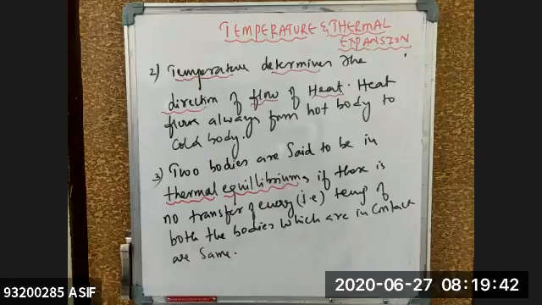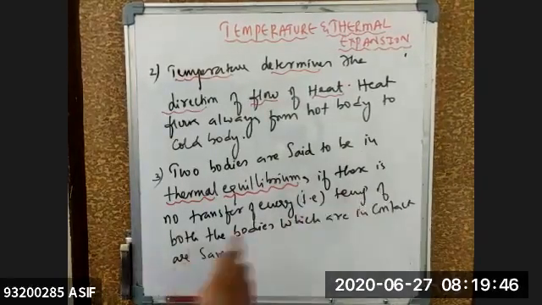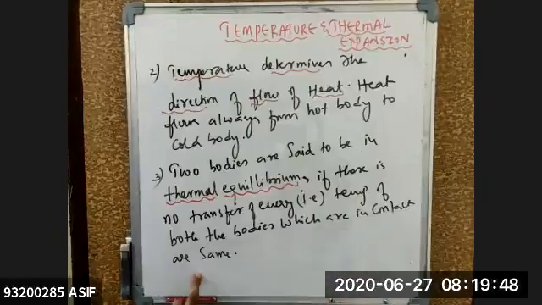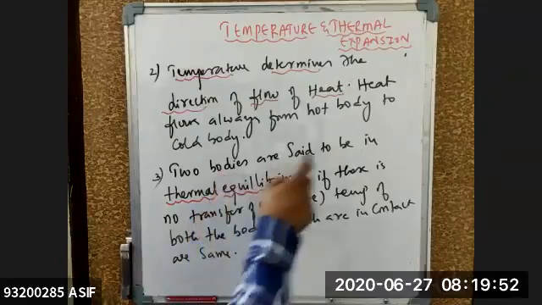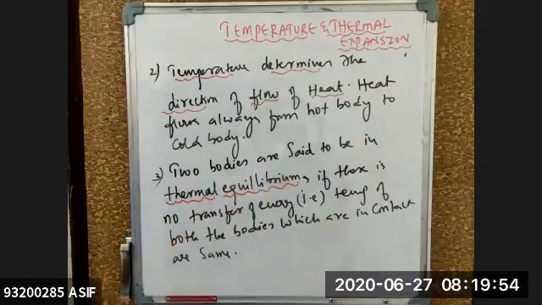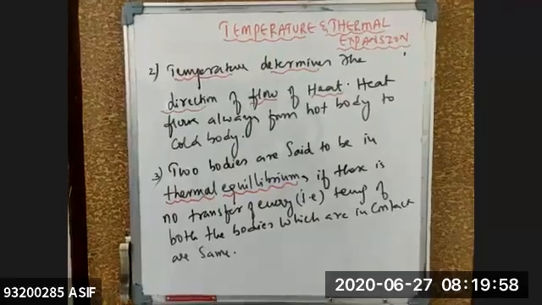When there is no transfer of the energy, the temperature of both the bodies which are in contact are the same. If the temperature of both the bodies are the same, then those bodies are said to be in thermal equilibrium. That is the third point you need to remember in the introduction of heat.